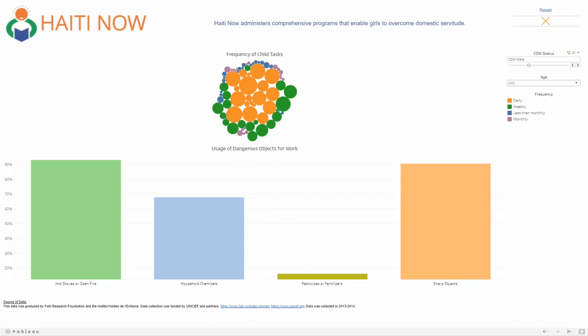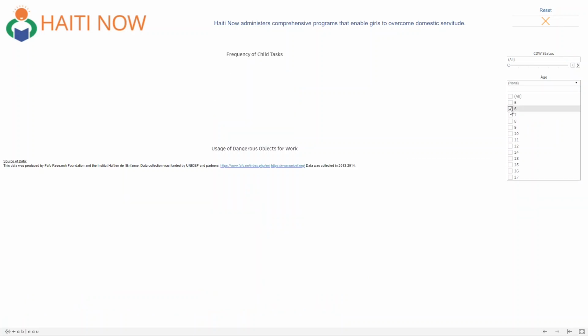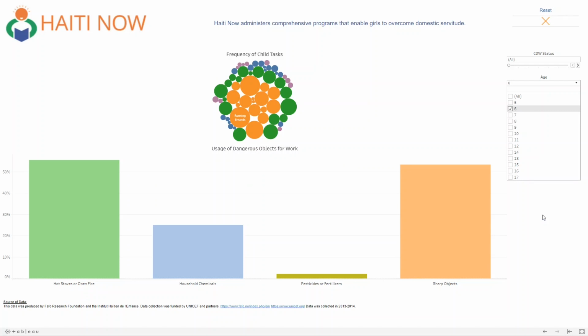Finally, it is worth noting that even for children as young as the age of 6, a majority of them still report using dangerous objects for work. Feel free to explore the dashboard to find more insights.